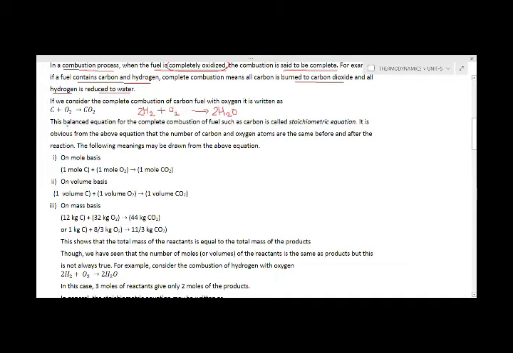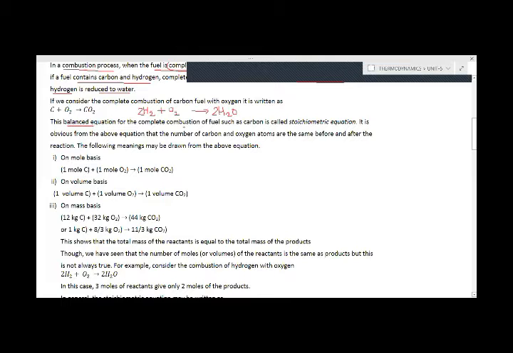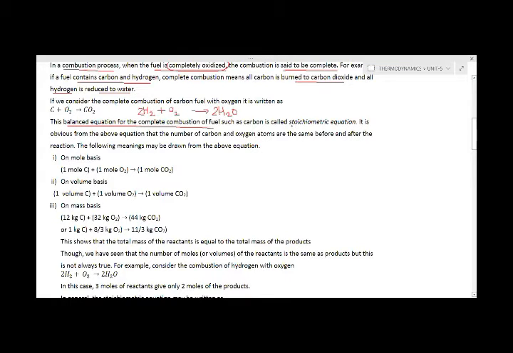The balanced equation for the complete combustion of a fuel is called the stoichiometric equation, because we write the equation for complete combustion in balanced form. Here we write C plus O2 gives CO2. Similarly, 2H2 plus O2 equals 2H2O. These are the balanced equations for combustion, and these equations are called stoichiometric equations.